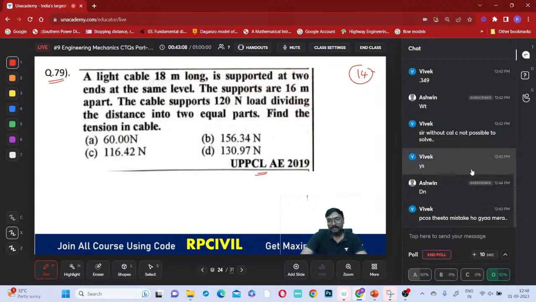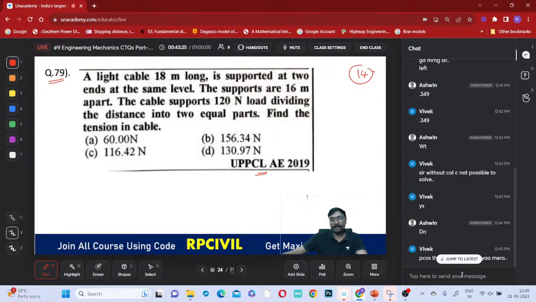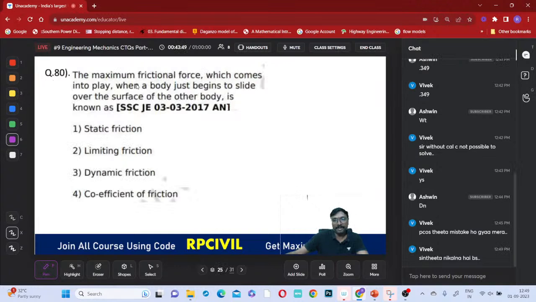Vivek answered correctly. So how to solve this, if you just observe? A cable of 18 meters long, what is the length of the cable? That is your 18 meters long. The cable of 18 meters long is supported at these two ends. So two ends, 18-meter long, it is supported.